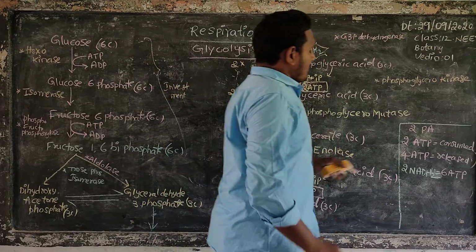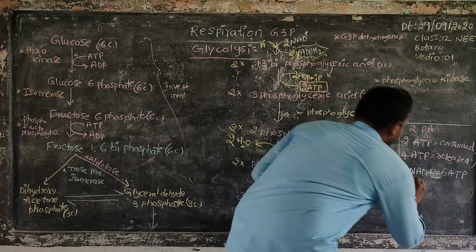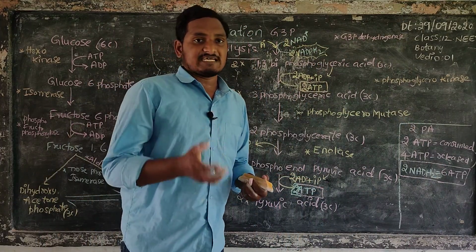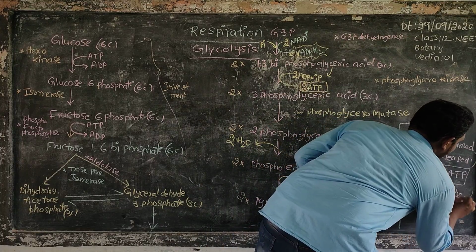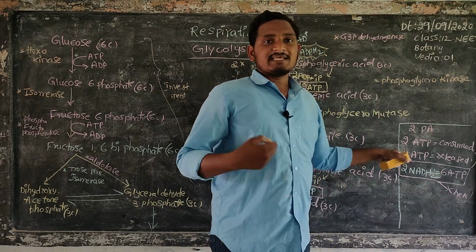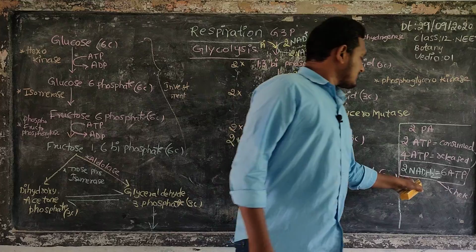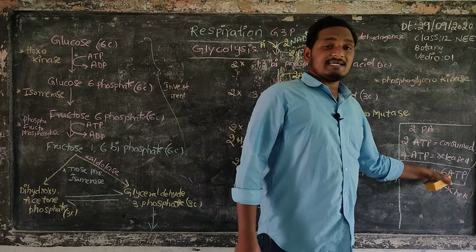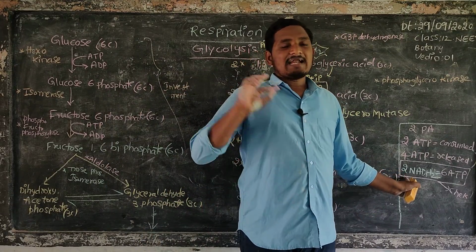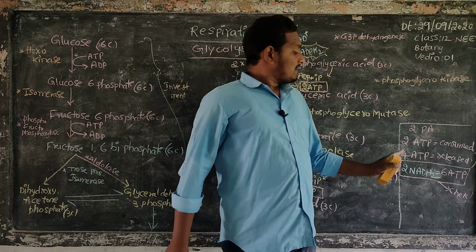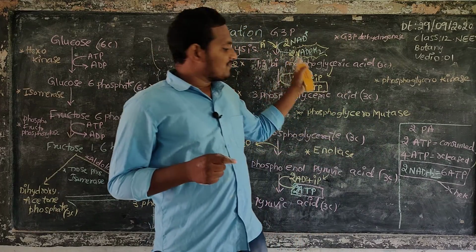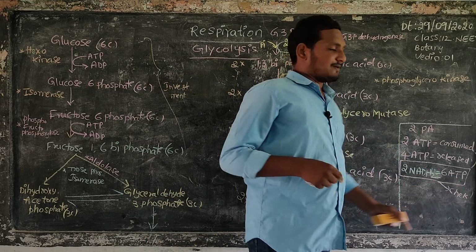So out of 4 ATPs, this is in cash. It is 2 NADH2 is a check. Check means like a checkbook. It is 4 ATPs in cash, which we immediately spend. But these 2 NADH2, it means 6 ATPs, we do not spend immediately. We spend the 6 ATPs in a later reaction, that is oxidative phosphorylation. Each NADH2 is equal to 3 ATPs. 2 NADH2 is formed. That's why a total of 6 ATPs are formed here.